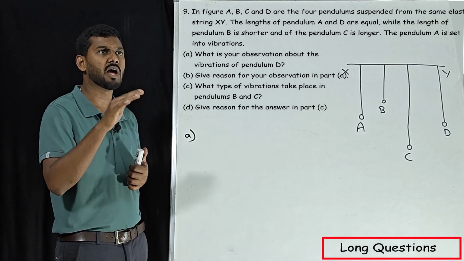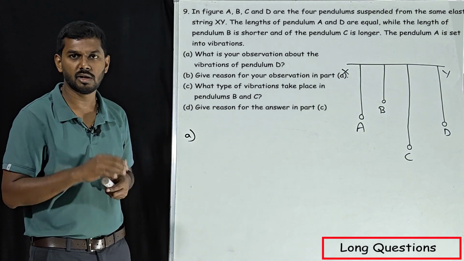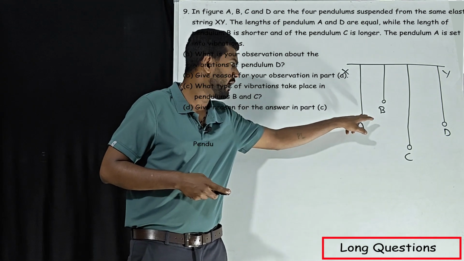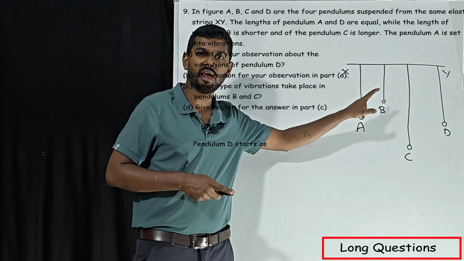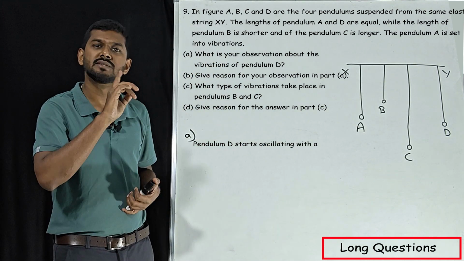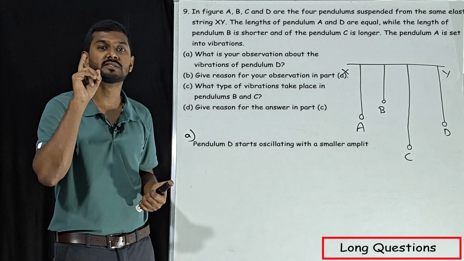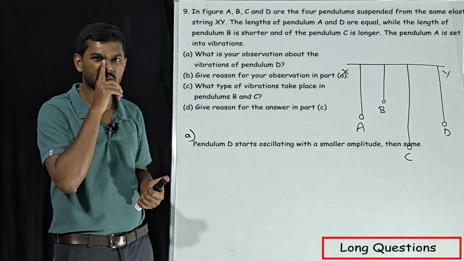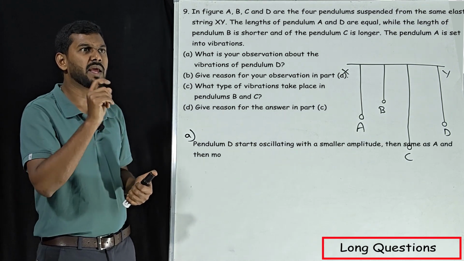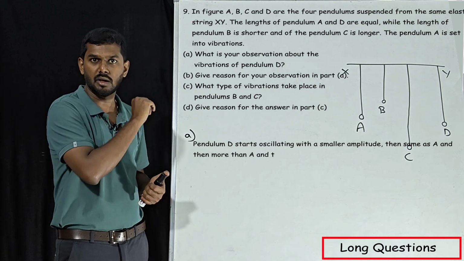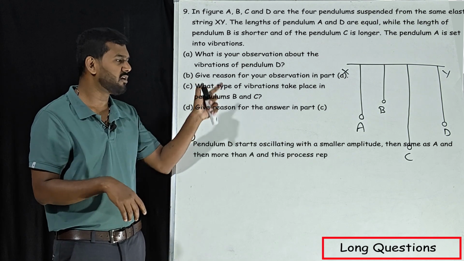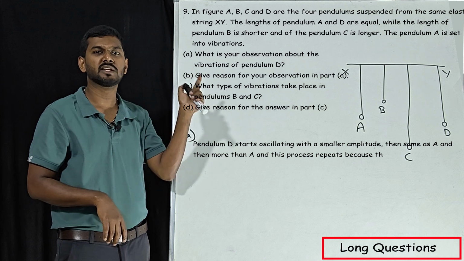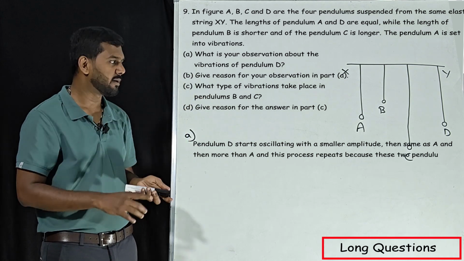What is your observation about the vibrations of pendulum D? See, first of all, the length of A and length of D are same, so their natural frequencies are same. Keep this in mind. Next, first that we have to write: the length of A and D are same, so their natural frequencies will also be same.